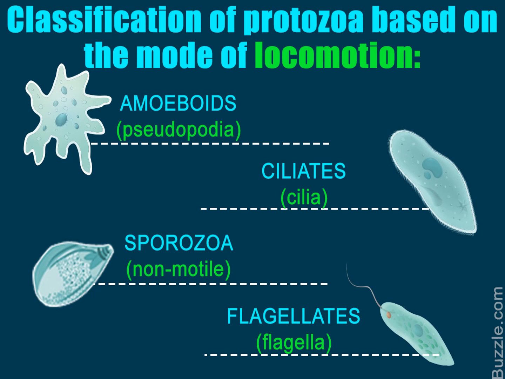Protozoans which show the presence of pseudopodia are called amoeboids. The ones which have cilia are called ciliates. The non-motile ones, or those protozoans which do not move from one place to another, are called sporozoa, and the ones which have flagella are called flagellates. So, based on movement, protozoans can be divided into four: amoeboids, ciliates, sporozoa and flagellates.